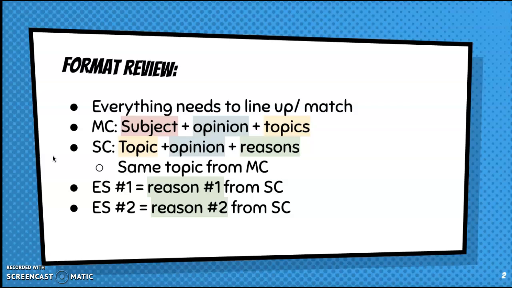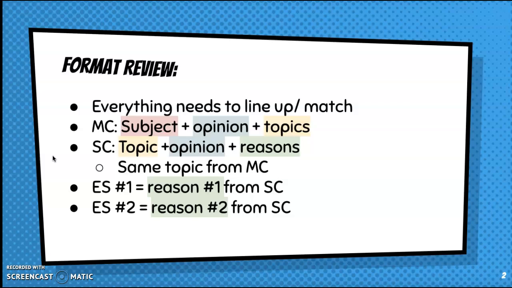Our subclaim is going to follow that same exact formula. Remember, if you mentioned in your main claim, amnesty is the best because it helps the economy and it boosts humanitarian issues in America, you better have your first subclaim about the economy, and then a body paragraph to follow it filled with evidence and analysis. And your second subclaim and body paragraph better be about humanitarian purposes, right? That's what we meant when we talked about everything needing to line up.